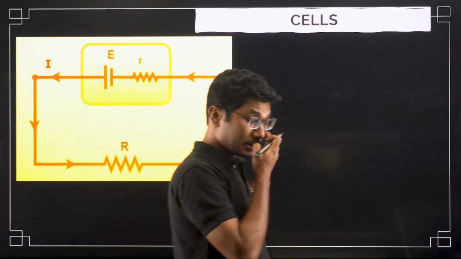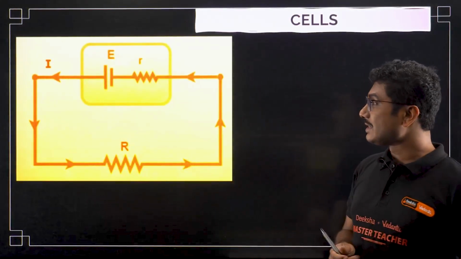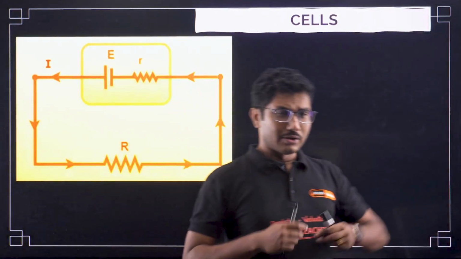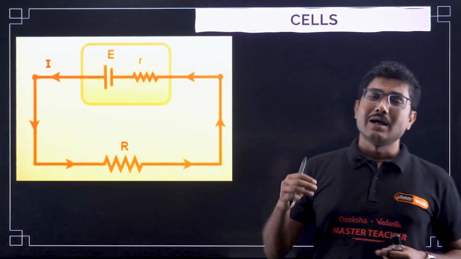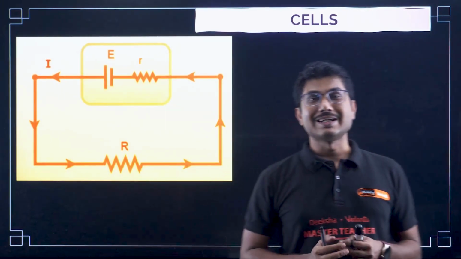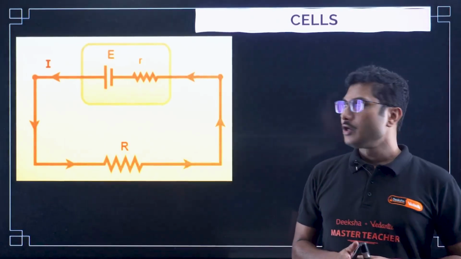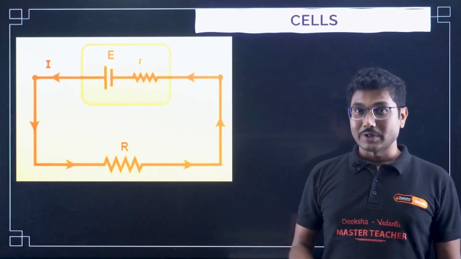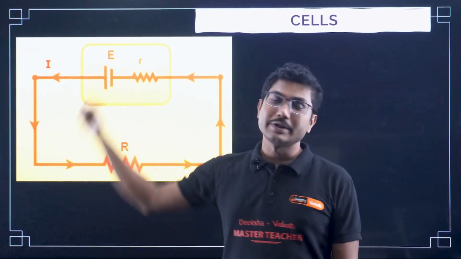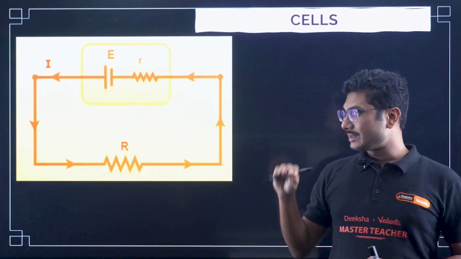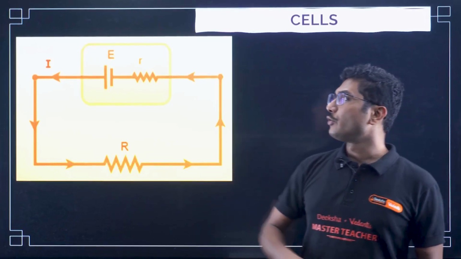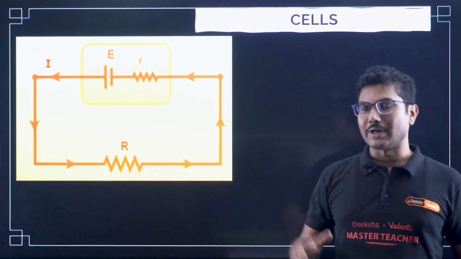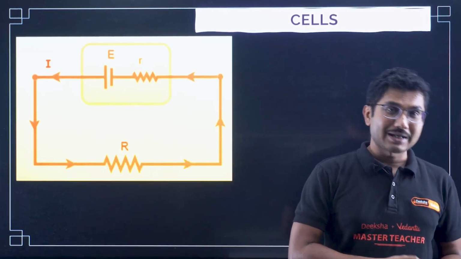First concept that we are going to discuss is cells. So electrical cells, what is the meaning of electrical cells? So far, if you remember, we generally do not differentiate between electric cell and electric battery. Most of the time, whenever we see this symbol, we say this is a battery, right? We associate this symbol with battery, but battery is slightly different than electrical cell. Also here electrical cells means a practical cell, not an ideal cell. What is the difference between ideal cell and a practical cell?